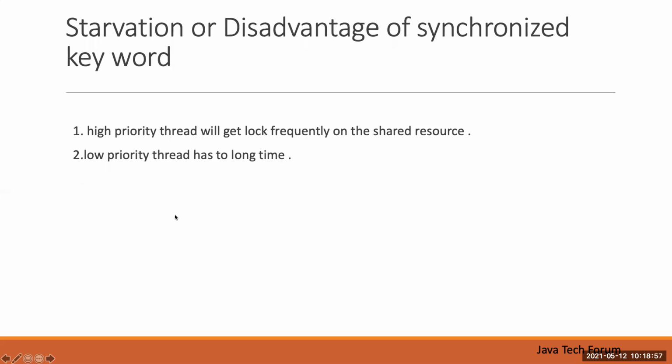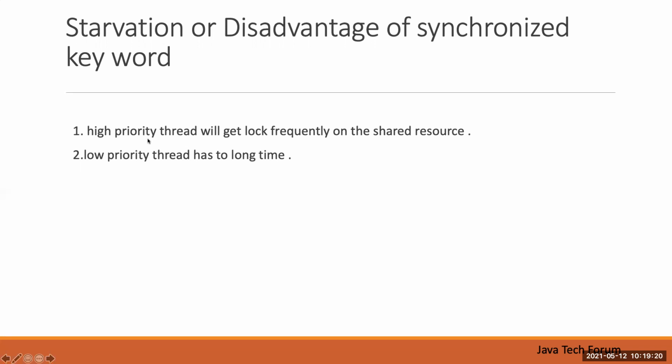The synchronized keyword also has some disadvantages. That is called starvation. Starvation is like this: let's say there are 5 threads running parallelly and trying to access a common resource.